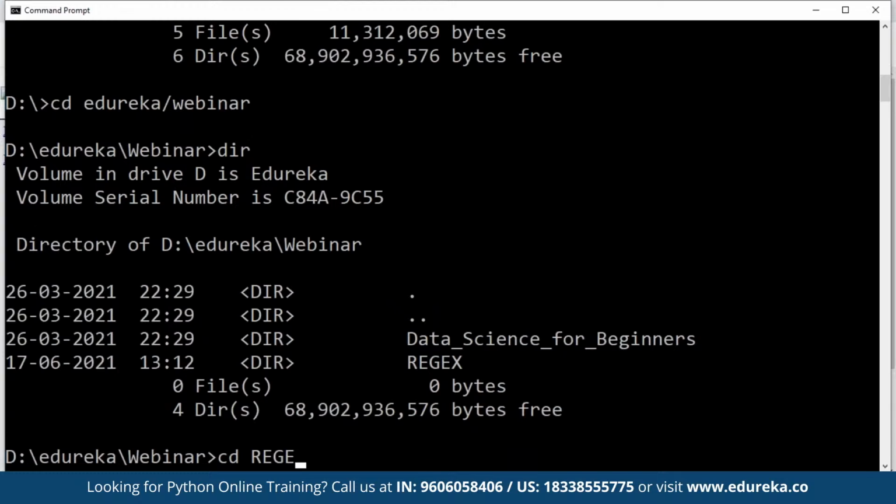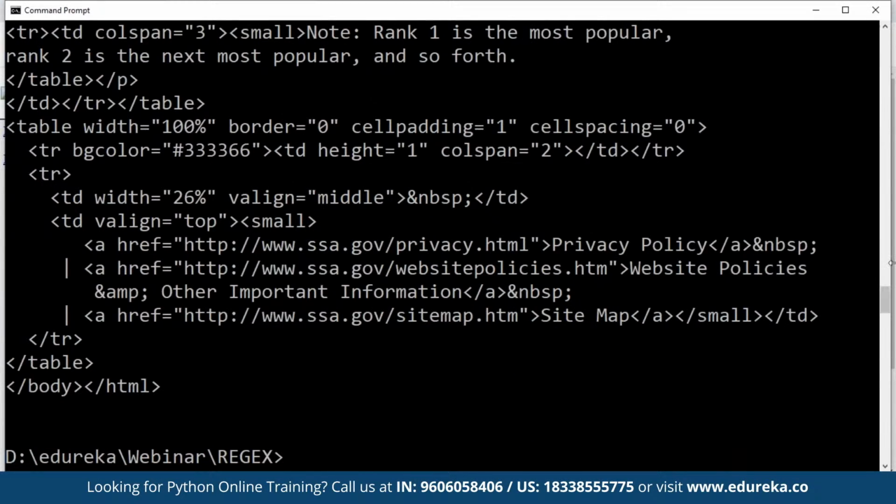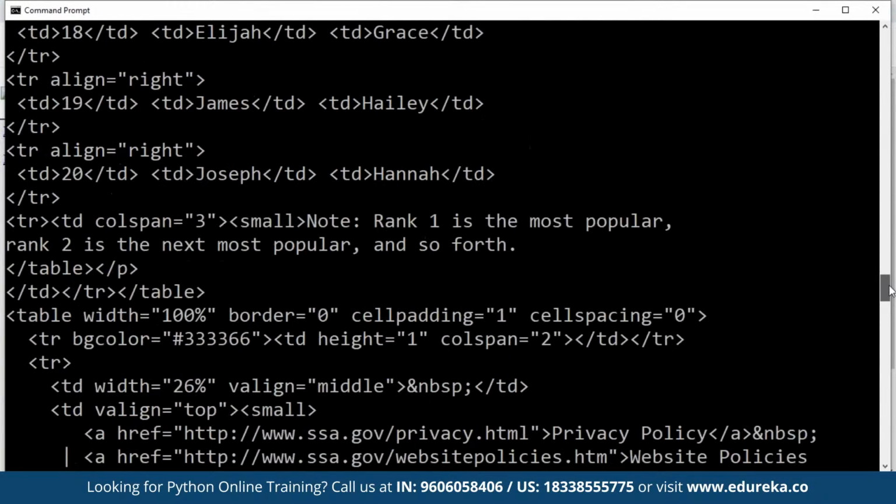So in this, if you see, this is the HTML I have downloaded, baby names 2010 HTML and all. And baby names, it's purely an HTML page. From that HTML page, I'm getting the information. So this is my HTML. And in that HTML, I know what the pattern of a baby name is.